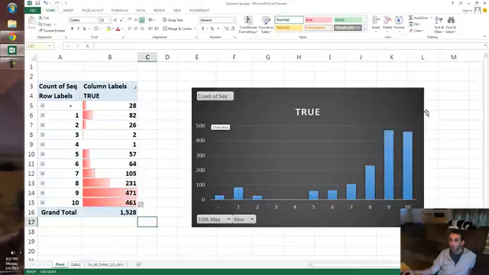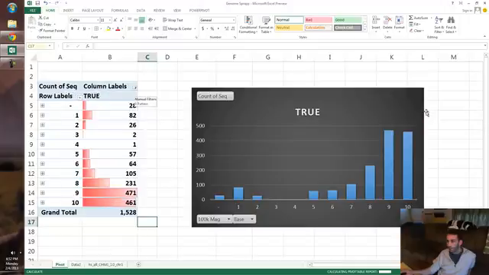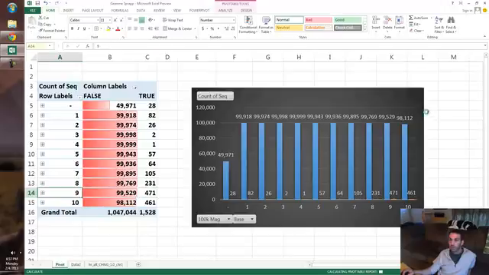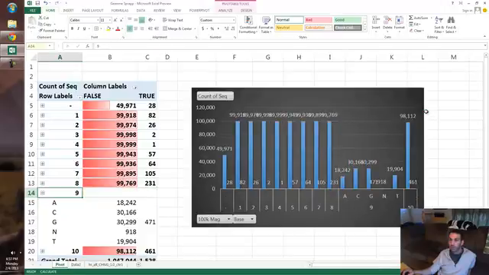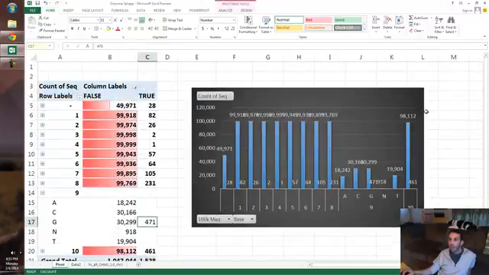I'd like to show what this looks like without just the trues, meaning showing the falses as well. Because what happens here when you do this, this graph is going to look a little screwier. It's not really going to make a lot of sense. But what happens when you open this up is you start to see, remember we knew from before that most of the trues are in here. You open this up and you're going to see what each base pair and the number of times that it exists. And of course this starts at G, so G is the only one where it's true, but there's actually all these, wherever it's GCCG, that's actually 4 trues. So some of these C's and another one of these G's, 471 of these G's should actually be in the true column, and I'll show you how to change that later.